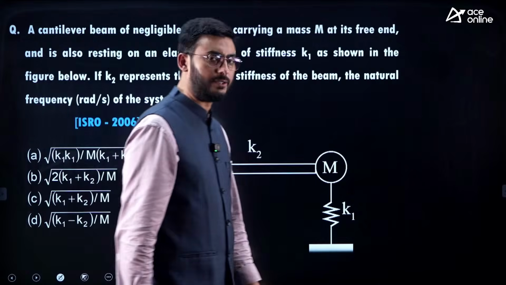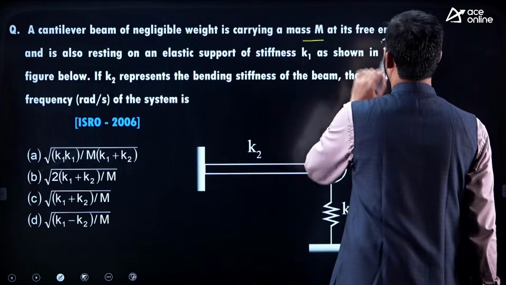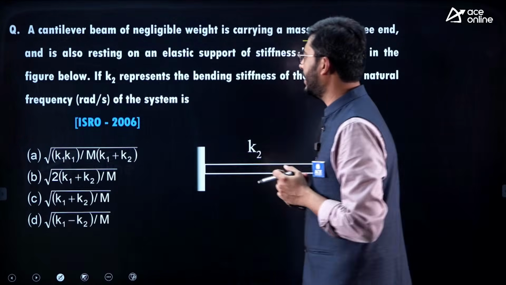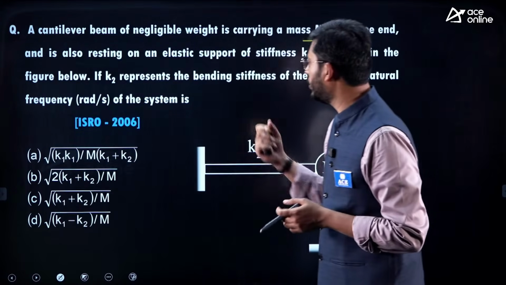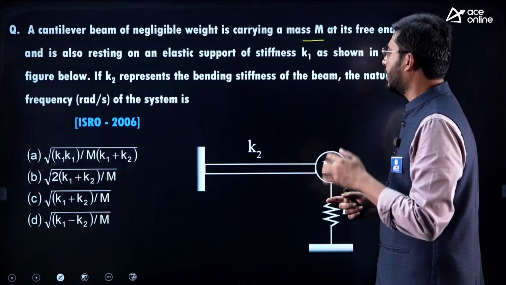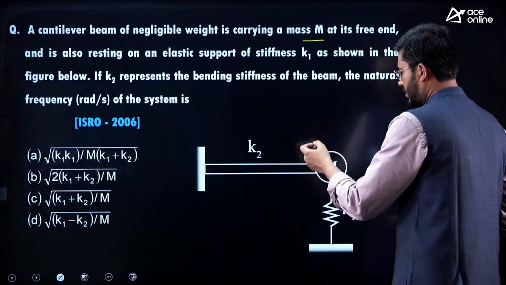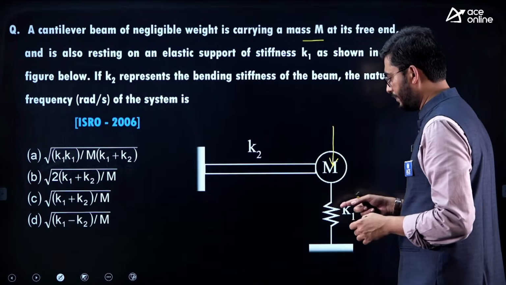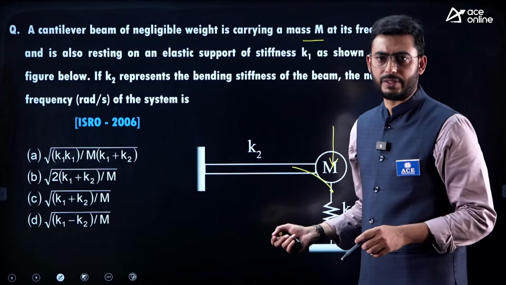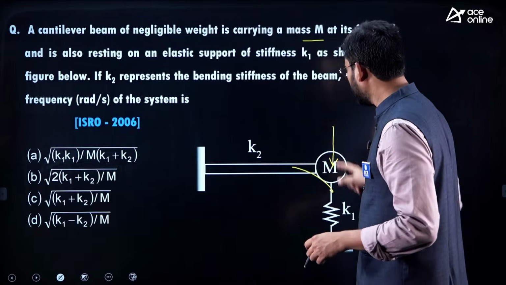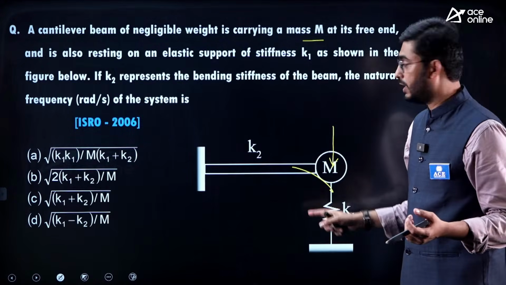Okay. Next question. So a cantilever beam of negligible weight is carrying a mass m at its free end, and it is also resting on an elastic support of stiffness K1 as shown in the figure below. If K2 represents the bending stiffness of the beam, the natural frequency of the system is dash. So here, if the mass is producing a deflection, let's say it is going down, so the deflection of the beam and the compression of the spring, both these members are arranged in parallel actually.